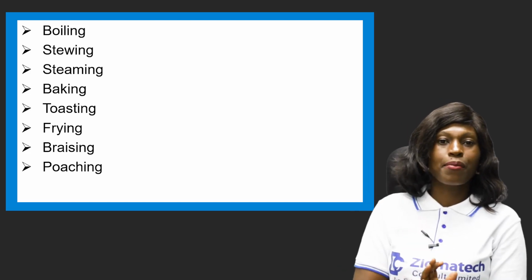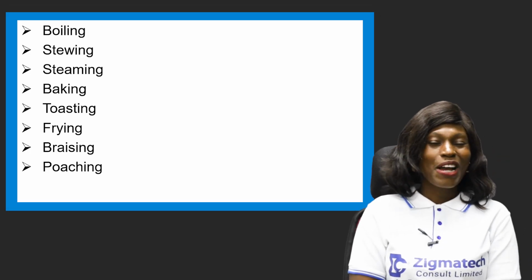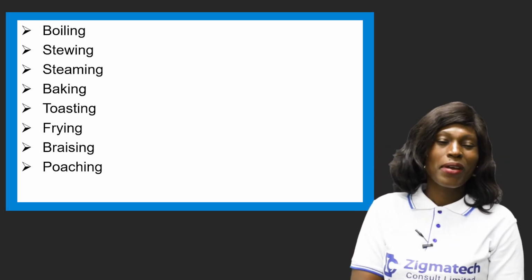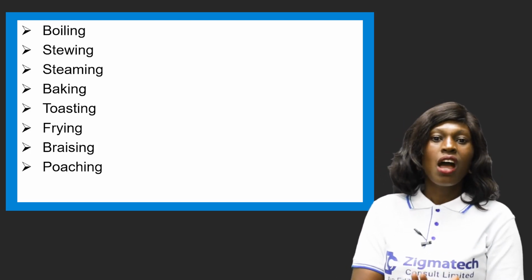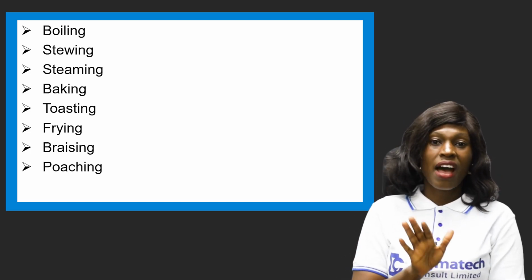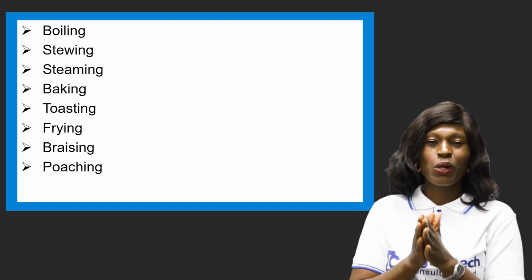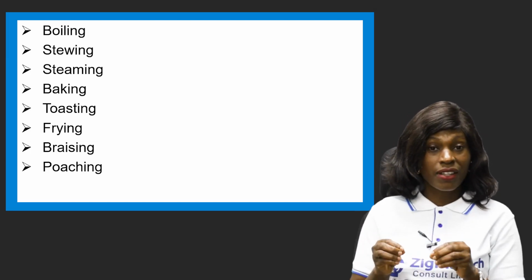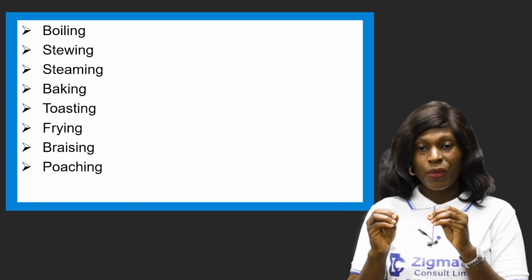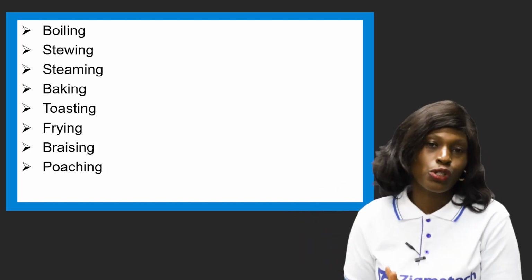Now we have the different types of methods of cooking. We have boiling, stewing, steaming, baking, toasting, frying, braising, and poaching. We're going to list them out and explain them, and talk about the advantages and disadvantages of each and every one of these methods of cooking.